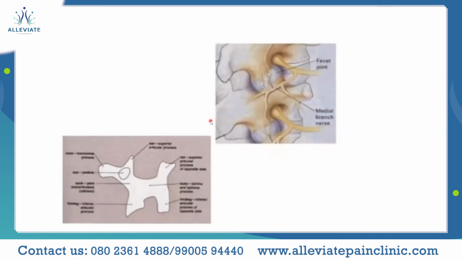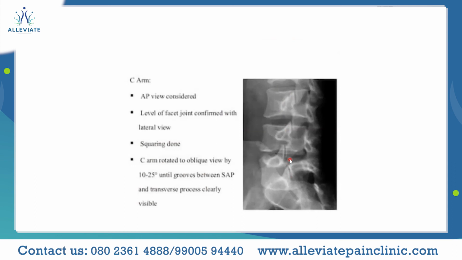If you go back to the previous picture, the medial branch traverses in that groove, at the junction of the transverse process and the superior articular process. That groove has to be identified in fluoroscopy as well, which requires an oblique angle of 10 to 15 or 25 degrees.